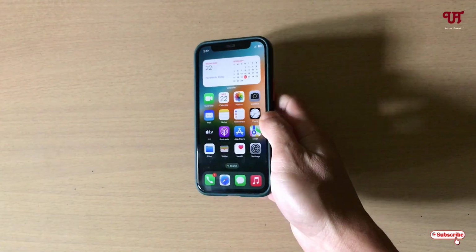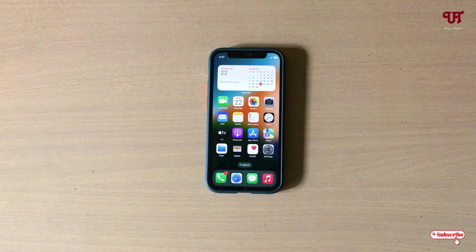So using this method you can easily disable ending phone calls by pressing the lock or power button in iPhone, very easily. If you never knew about this cool trick, then you should definitely give it a try.